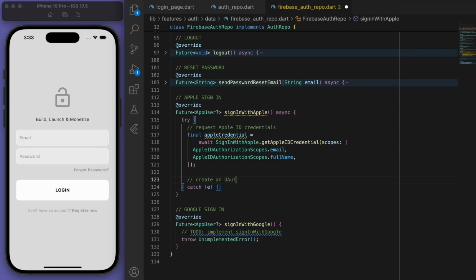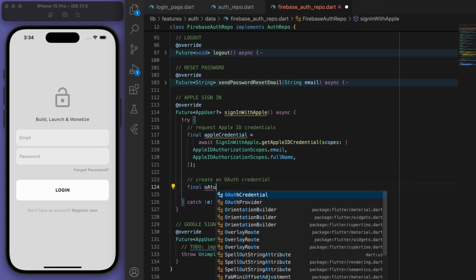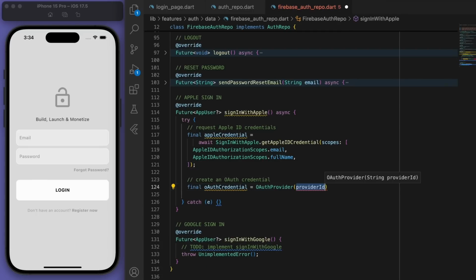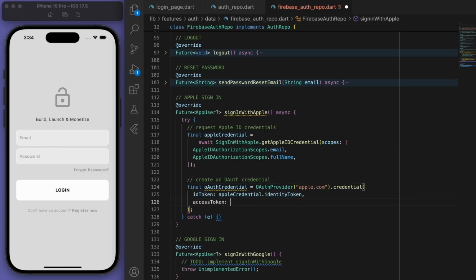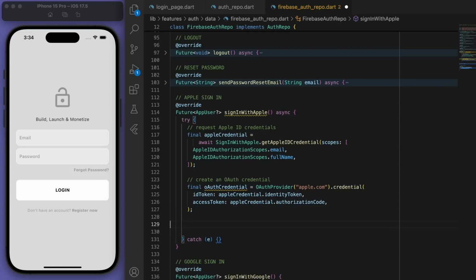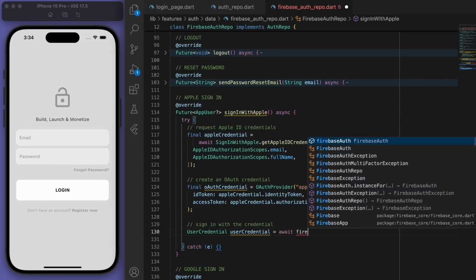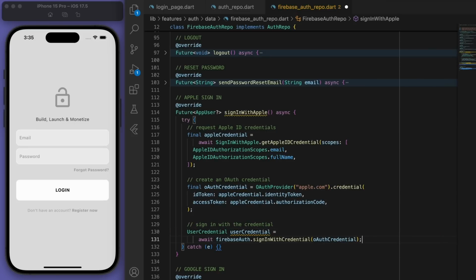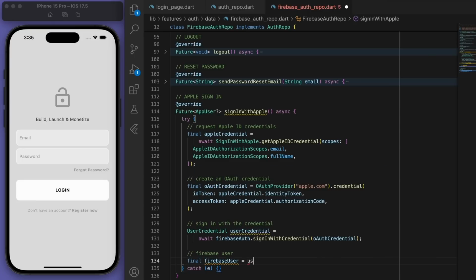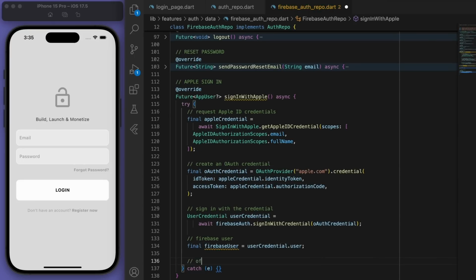Then we can create our OAuth credential and just pass through the tokens. And then we can sign in with these credentials. And if that's successful, then we should be able to return this Firebase user.